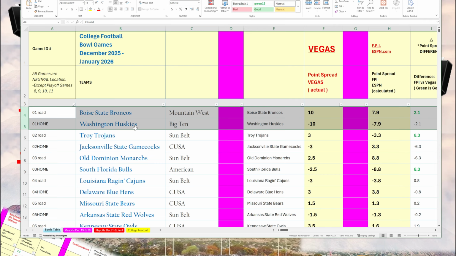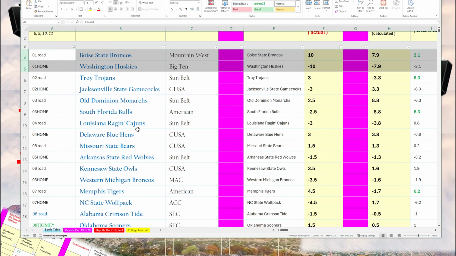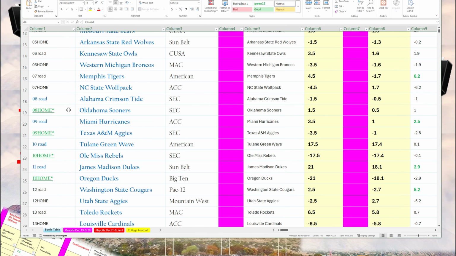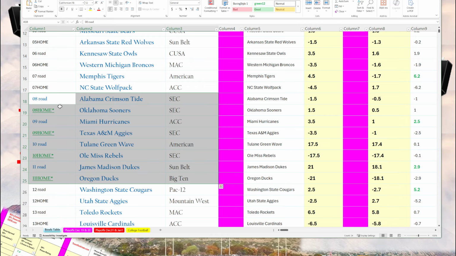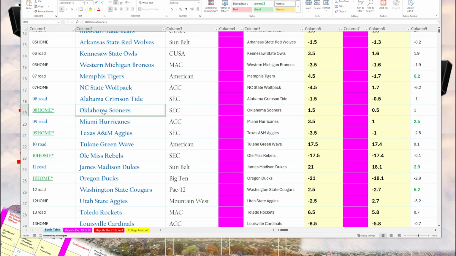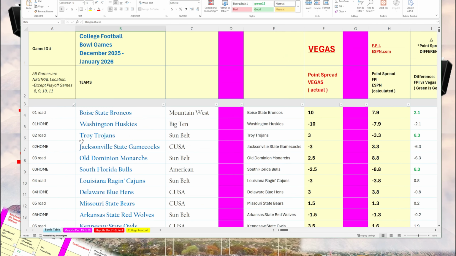All of the bowl games are neutral site games except the first round of the playoffs, which are games 8, 9, 10, and 11. These will be played at the home of the higher seed: Oklahoma, Texas A&M, Ole Miss, and Oregon. All other games are neutral site games.